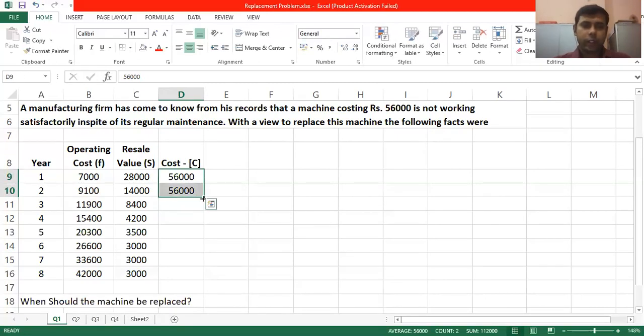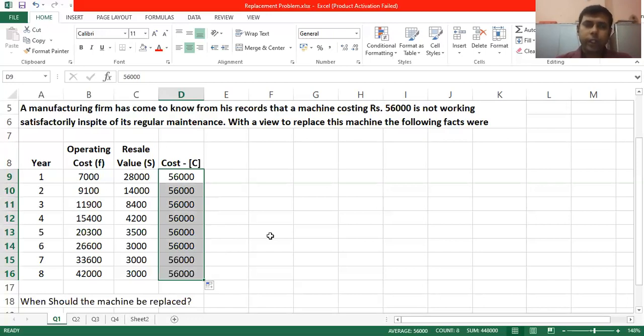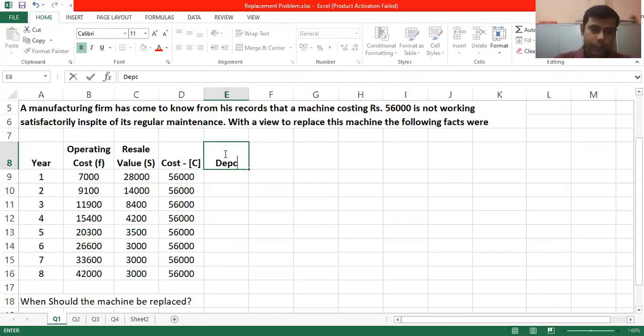I'm just dragging it down to fill 56,000, right? So what I did is, from the given problem, I found out the cost of the machine, right? For many questions, the cost of the machine may vary with the year, right? That means in first year the cost may be something else, in second year it may change, in third year it may change again, and likewise it will move. For our problem it is not changing, so it is 56,000 only. Next column you have to add, that is depreciation.